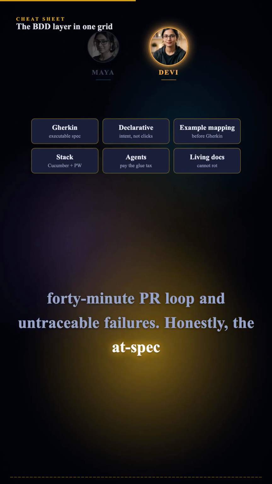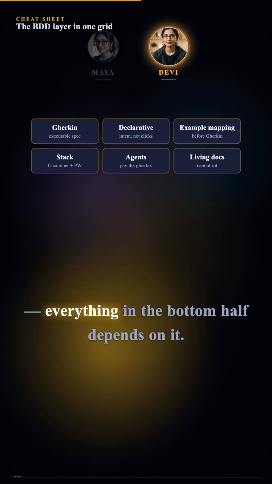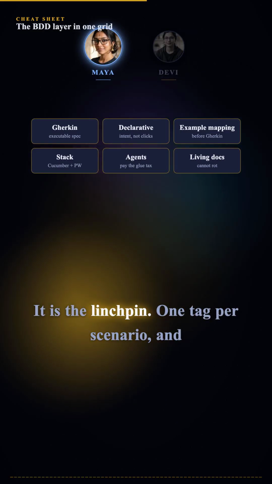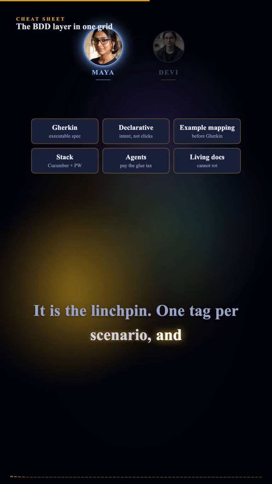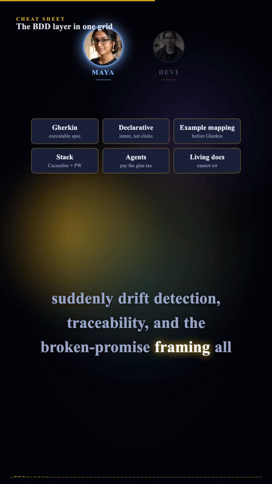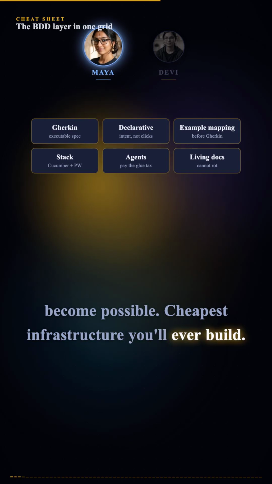Honestly, the ad-spec convention might be the highest leverage single row here. Everything in the bottom half depends on it. It is the linchpin. One tag per scenario, and suddenly drift detection, traceability, and the broken promise framing all become possible. Cheapest infrastructure you'll ever build.